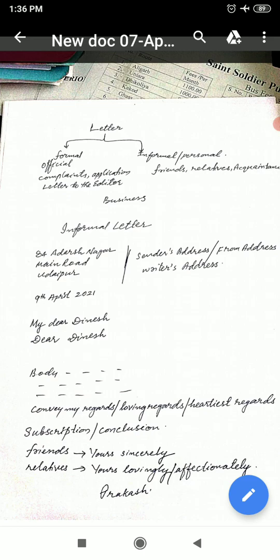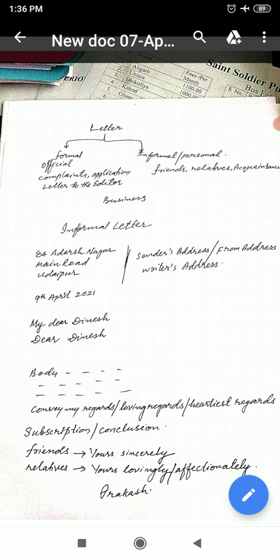Leave one line and write the date. Below the address, leave one line and write the date like this, given in the page from the beginning. I have written 9th April 2021. You have to write the date on which you write the letter. If it is today, you have to write 7th April 2021. If it is 8th April 2021.